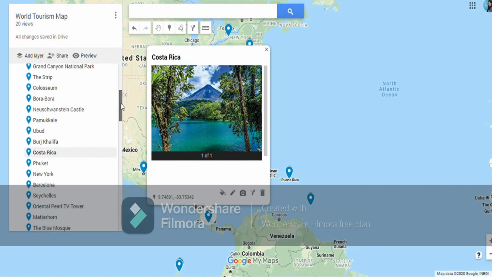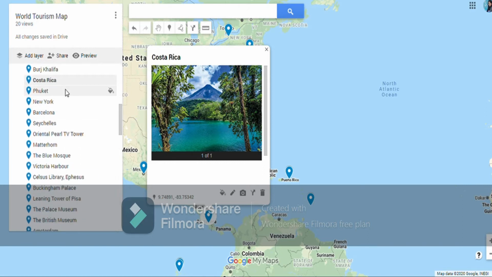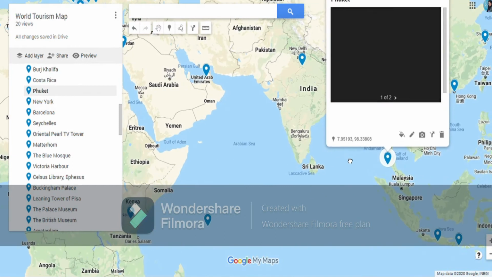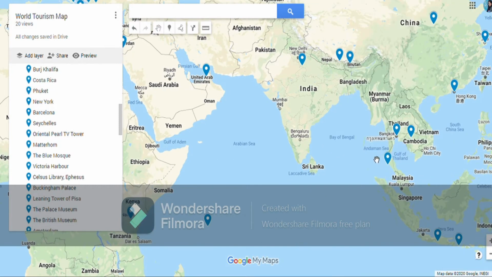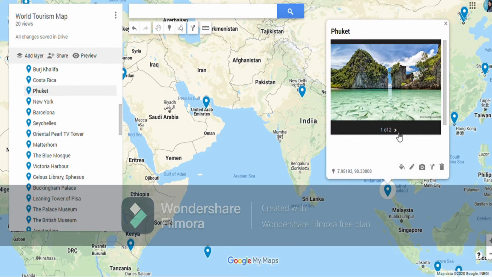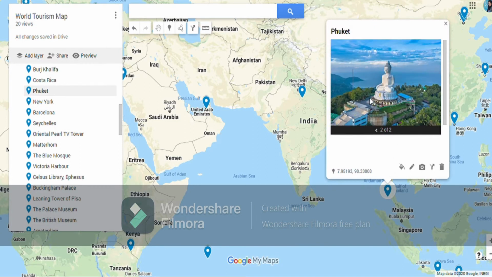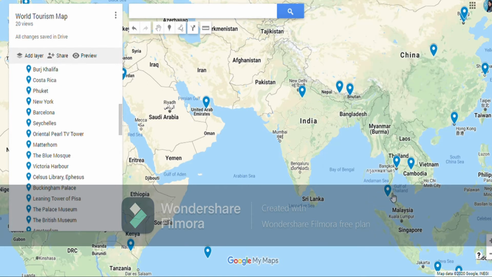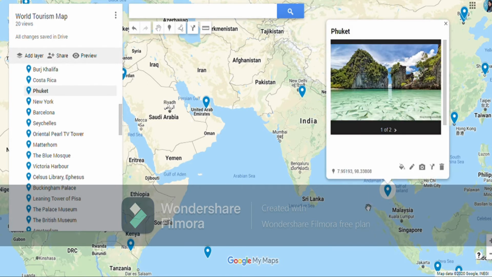Then we have Phuket in Thailand. So you can see this whole of this is Thailand, and it is near to Andaman Sea. Phuket is famous for beaches, and you will also find this beautiful temple. So it is also in Phuket. So here we have Phuket near to Malaysia in Thailand.